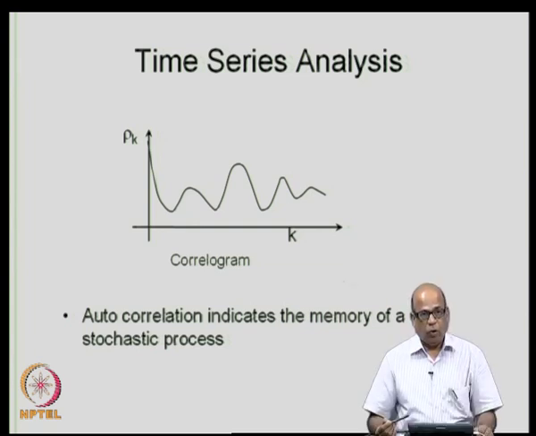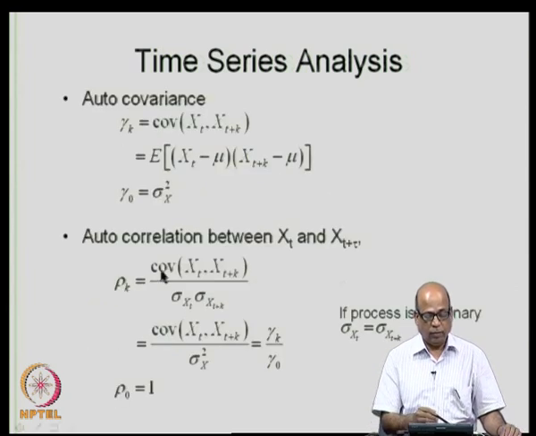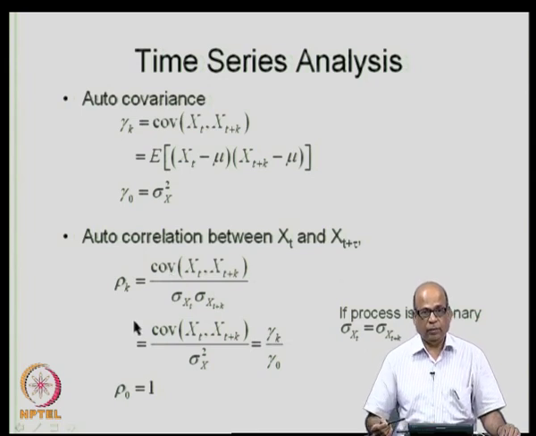The plot of rho k versus k, rho k is as defined by this. So, we can talk about the correlation with respect to various lags k. This k is called the time lag or simply the lag. So, rho k in some sense gives a measure of dependence of the variable x t plus k on the variable x t.